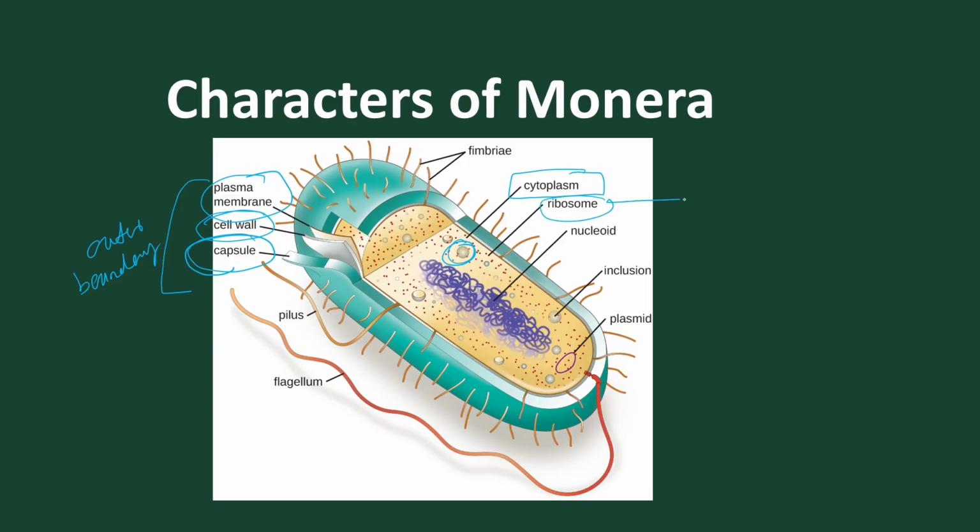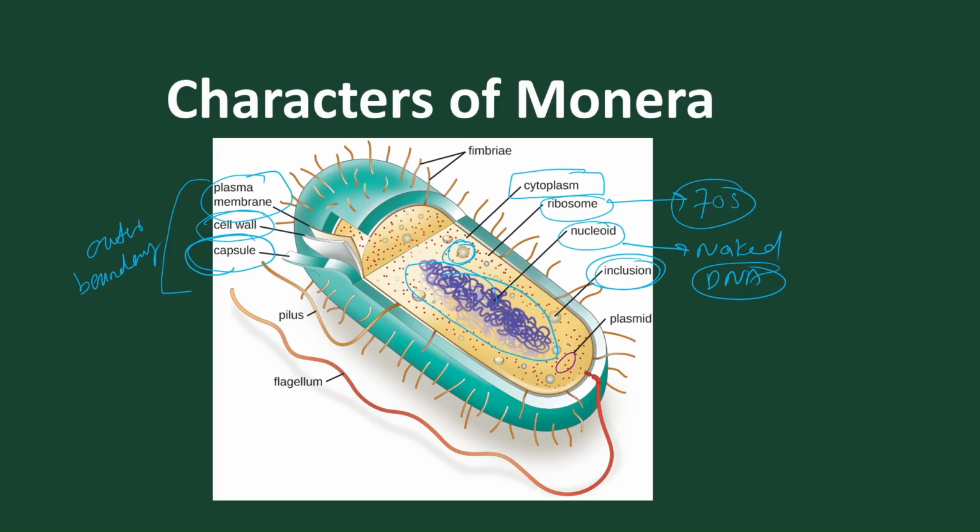The ribosome present is a 70S ribosome. We also find naked DNA present, which is called the nucleoid. This nucleoid contains naked DNA. And we also find some inclusions present, like gas vacuoles, volutin, and phosphate granules, etc.